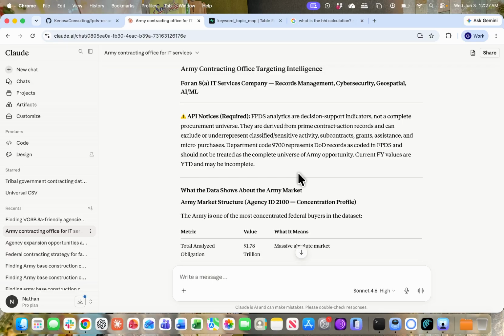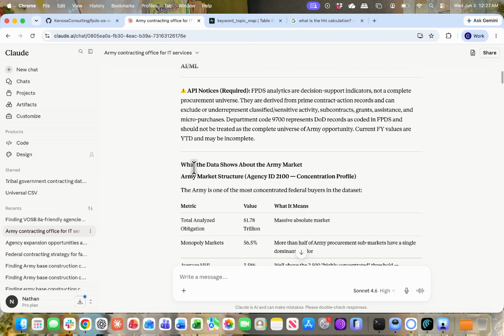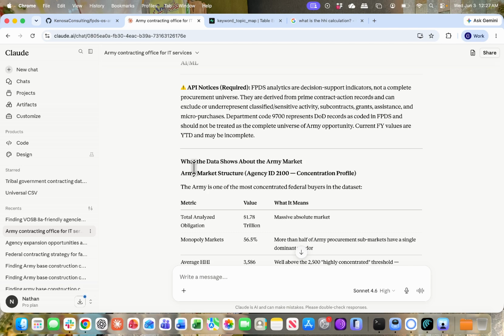Those are things that are behind a paywall in FPDS. This is just the free tooling, and it also identifies that some of the data may be coded differently in USA spending, and some of the current fiscal years are incomplete, such as 2026, as we are only in Q3